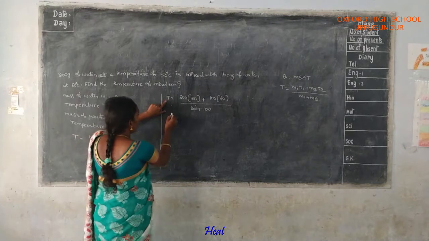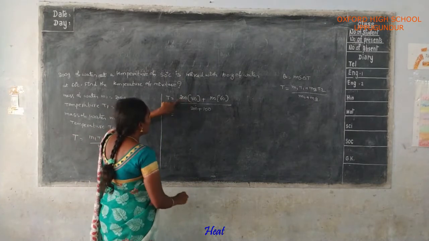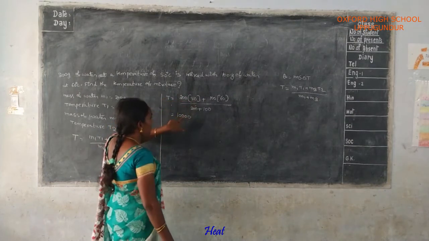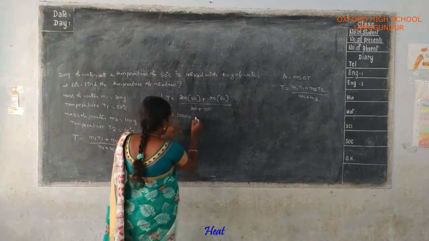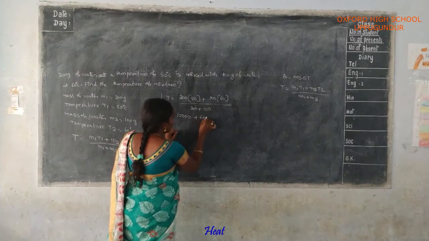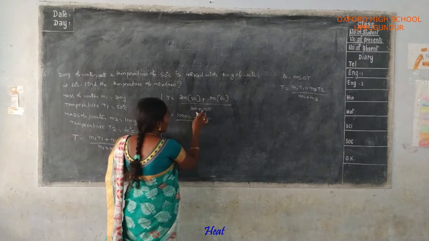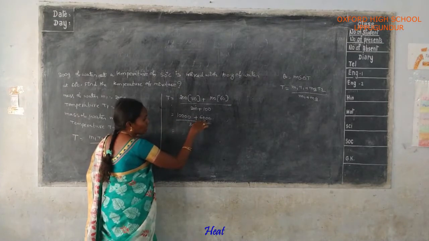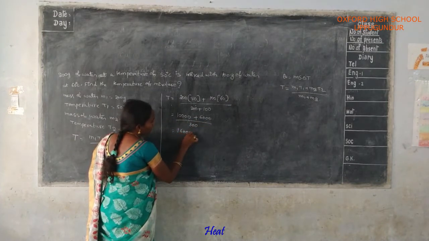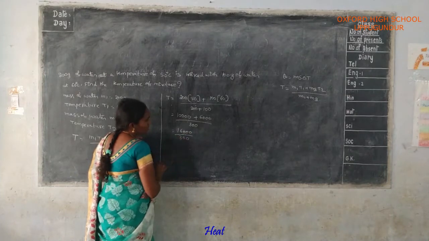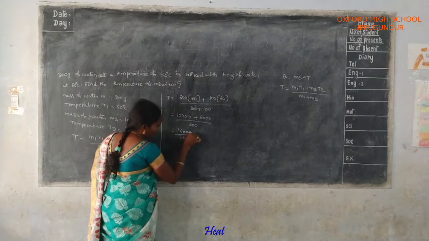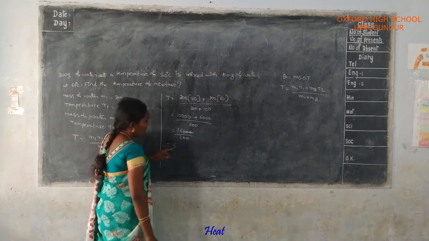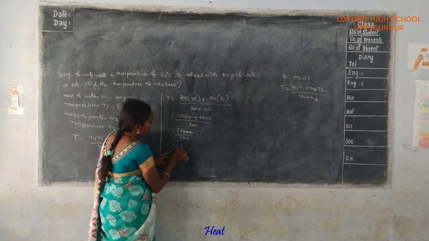Here T is equal to 200 into 50, which is equal to 10,000, plus 100 into 60 is equal to 6,000, by 200 plus 100 is equal to 300. Here 10,000 plus 6,000 is equal to 16,000 by 300. Okay? Two zeros get cancelled. Here 3 fives are 15. That is 53.3 degrees centigrade.